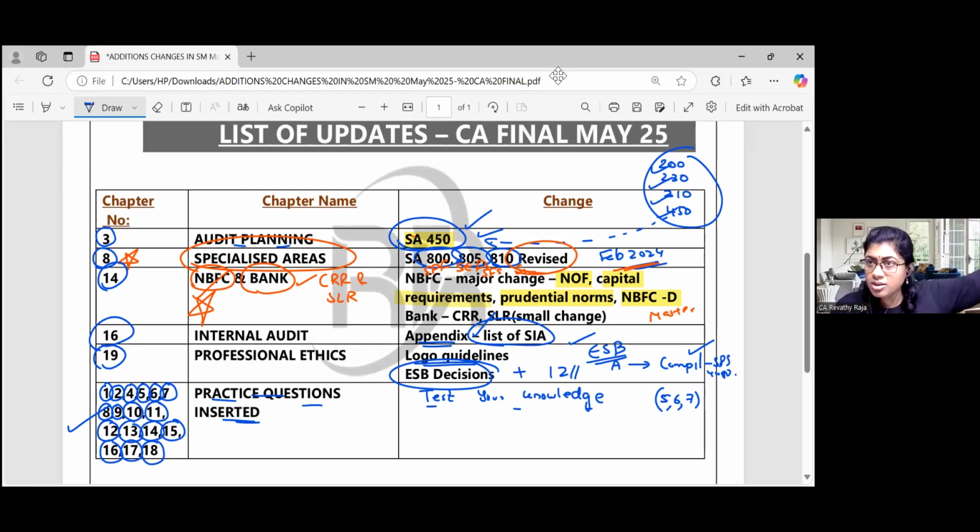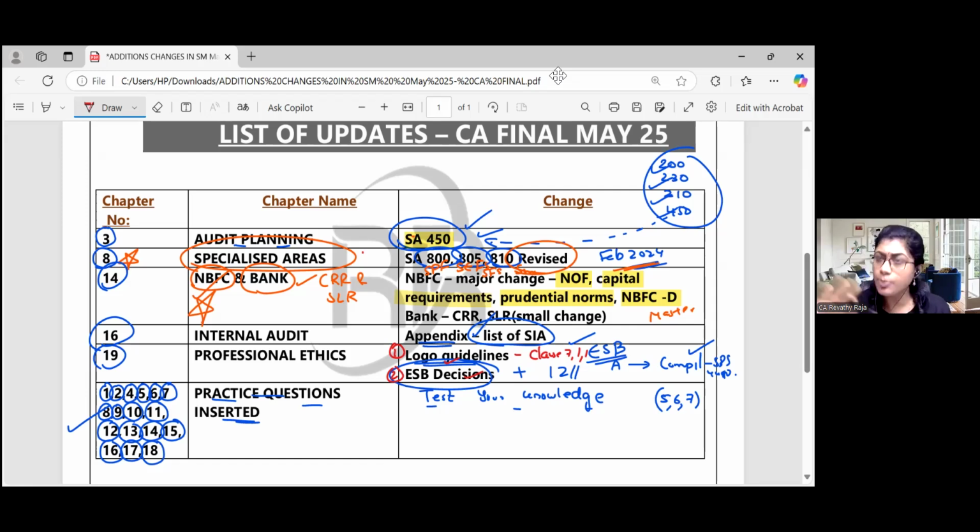Already we had 33 to 34 decisions. Newly they have added around 12 more. Other than these two, ethics is the same, because the major concern for students was ethics. Logo guideline: logo is clause 7, Part 1 of the First Schedule, as a part of your visiting card and letterhead, and ESB decisions added. So these are the major changes. These are the changes which I found when going through the pages of the new material.